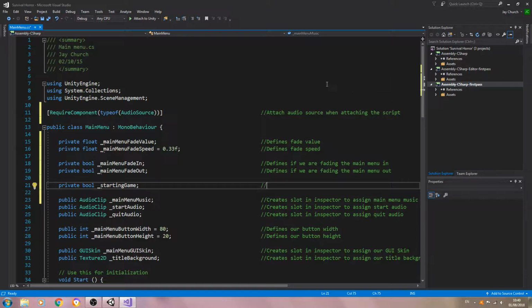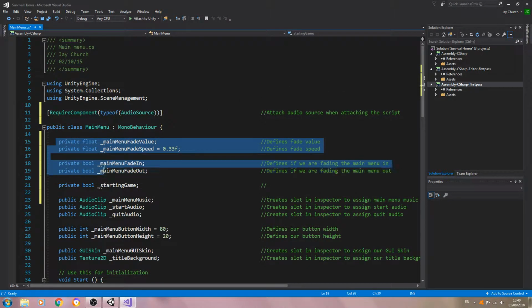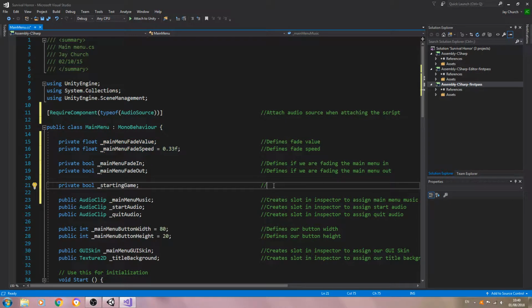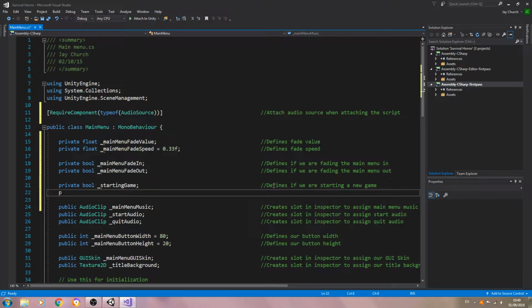Now you can obviously change these to public when we come to testing the script, if you wish to see them working in the inspector. But in the comments for this line, we're going to say defines if we are starting a new game. Below, private bool underscore quitting game. Close the line off. In the comments, defines if we are quitting the game.